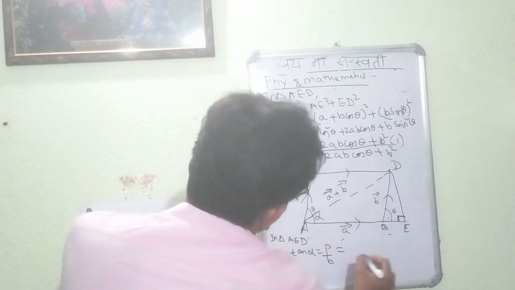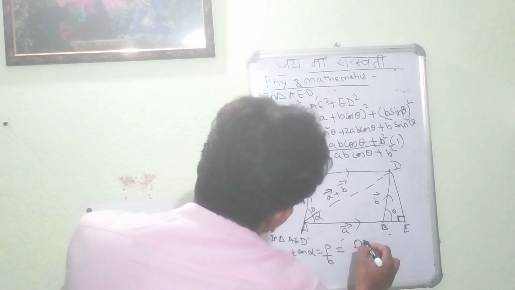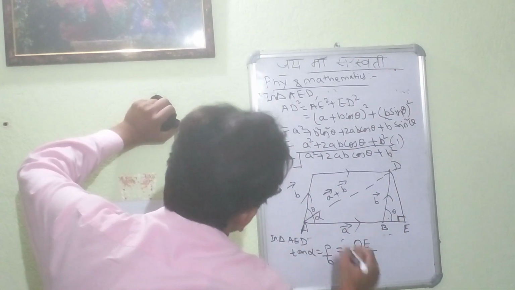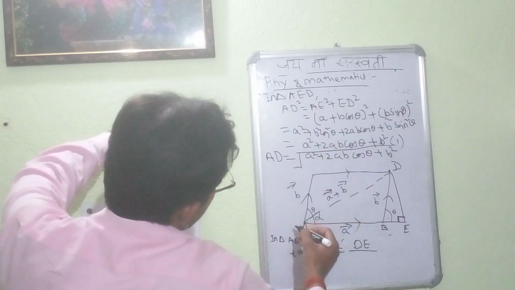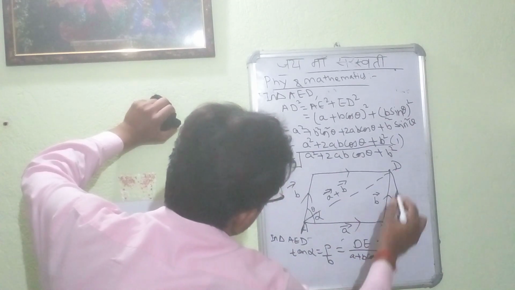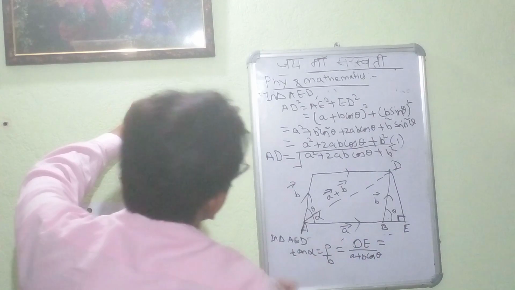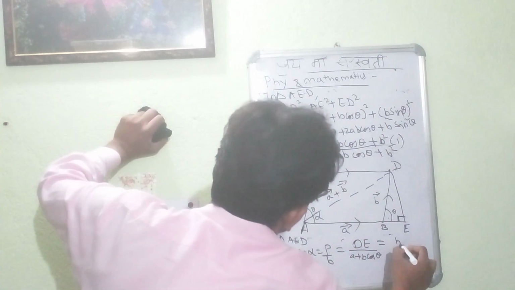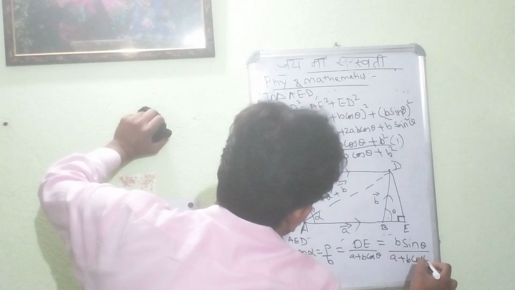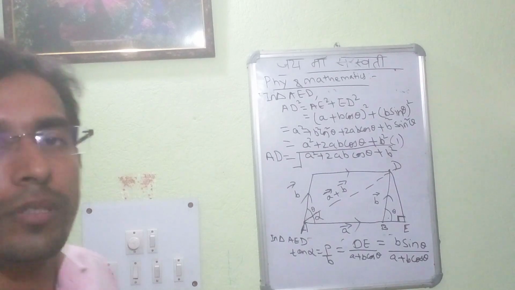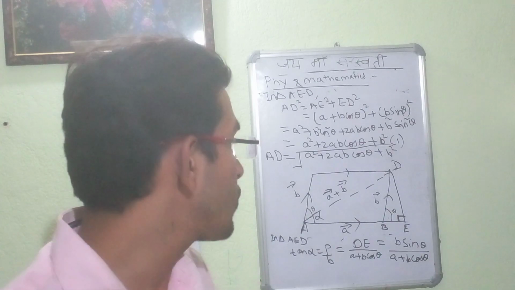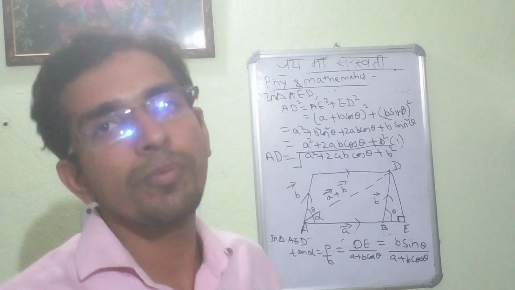The perpendicular will be DE, and the base will be AB plus BE, which we have already considered as A plus B cos theta. DE we had already calculated as B sin theta. So we have got the angle of inclination: tan alpha is equal to B sin theta by A plus B cos theta.